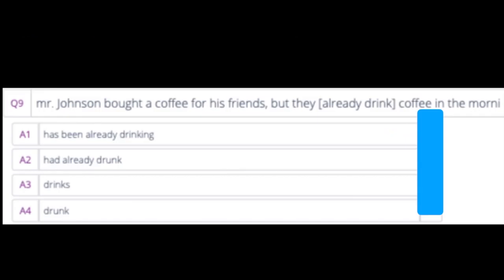Very good. Number 9. Mr. Johnson bought a coffee for his friends, but they already drank coffee in the morning. So we have 4 choices. Has been already drinking.